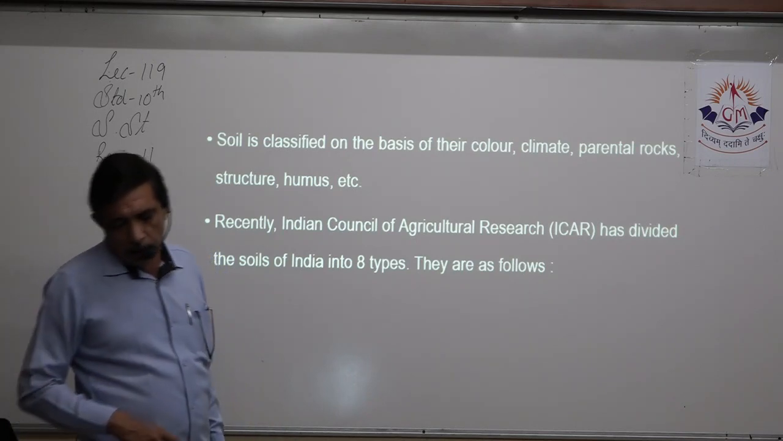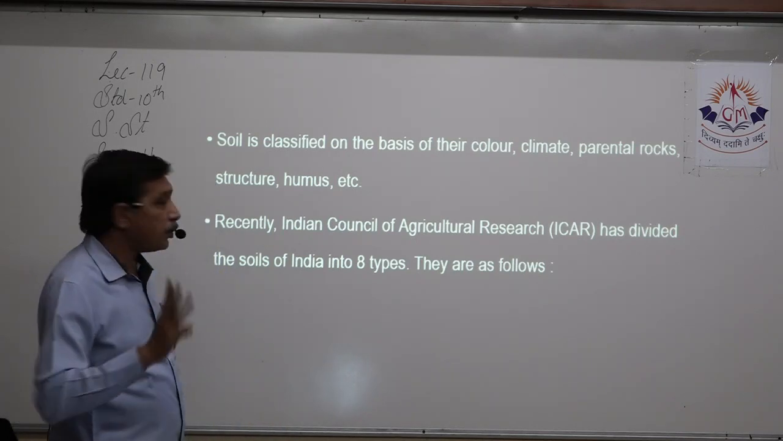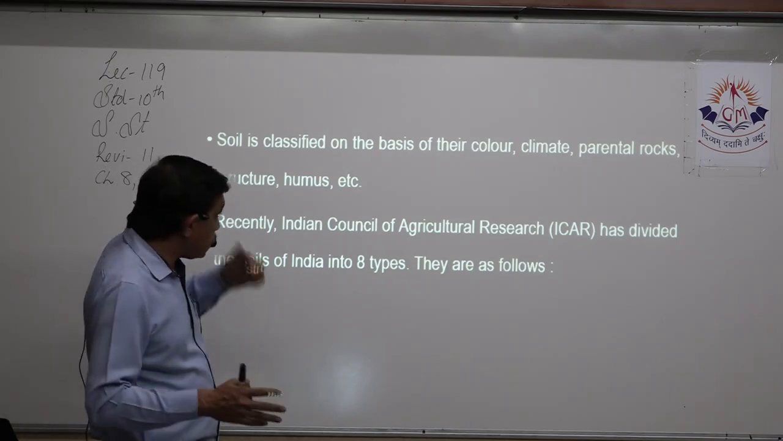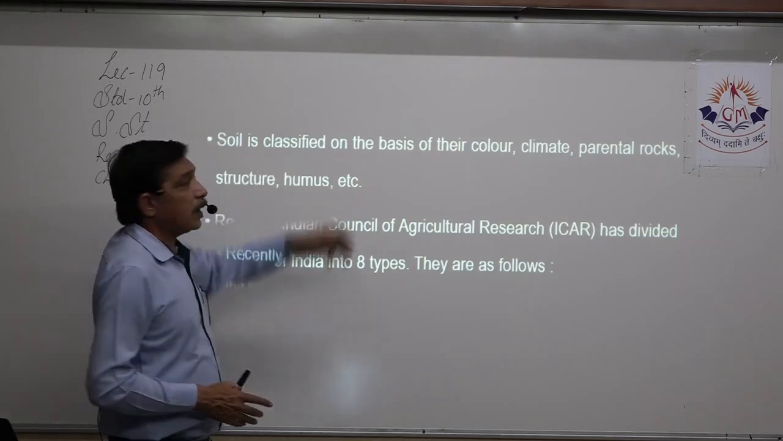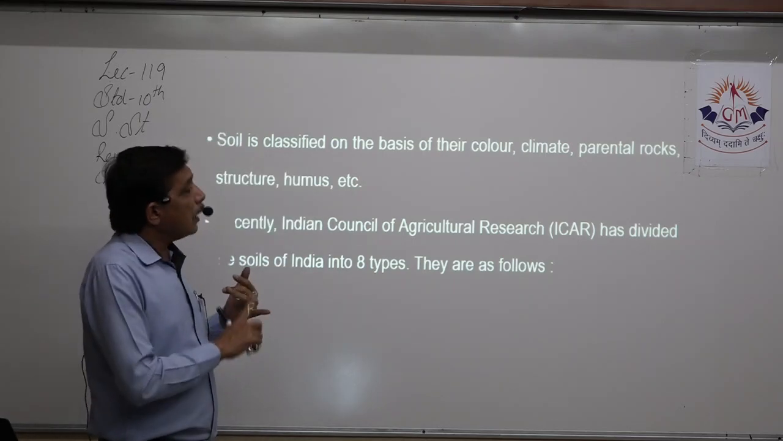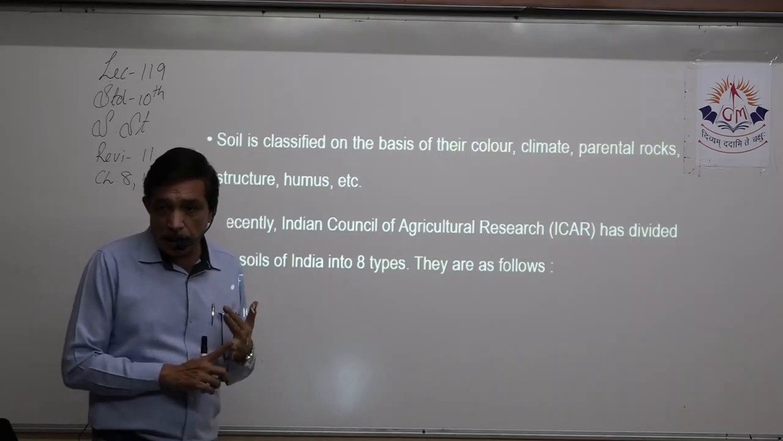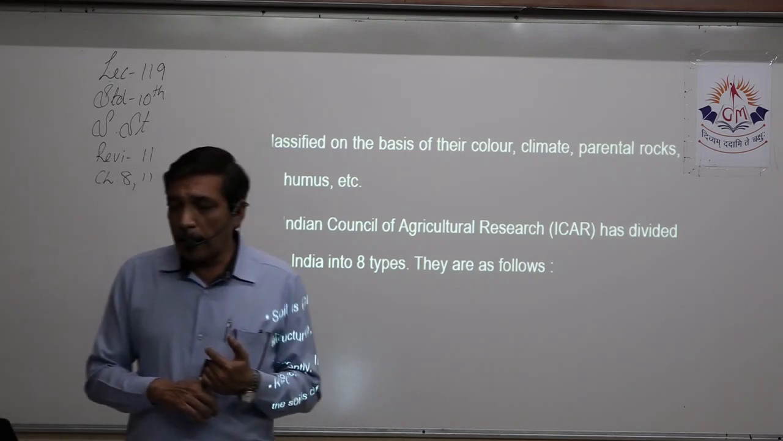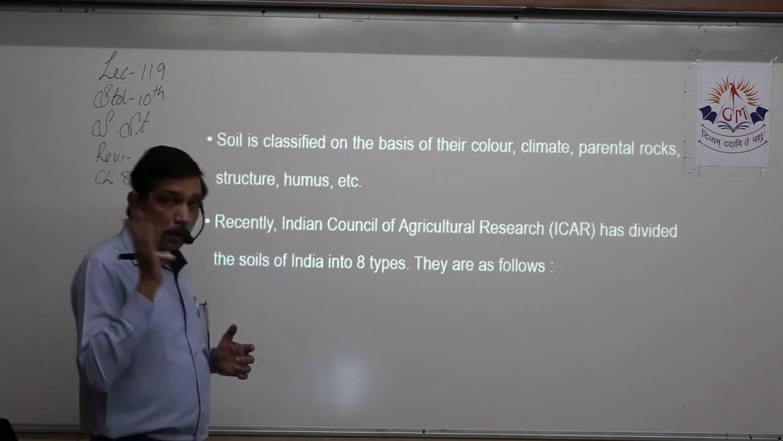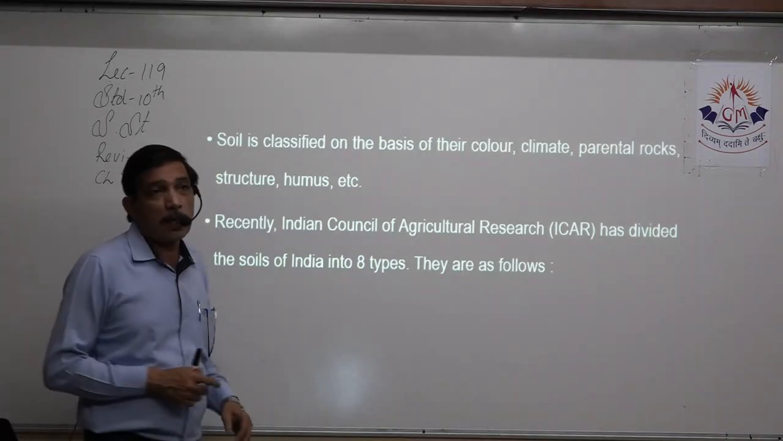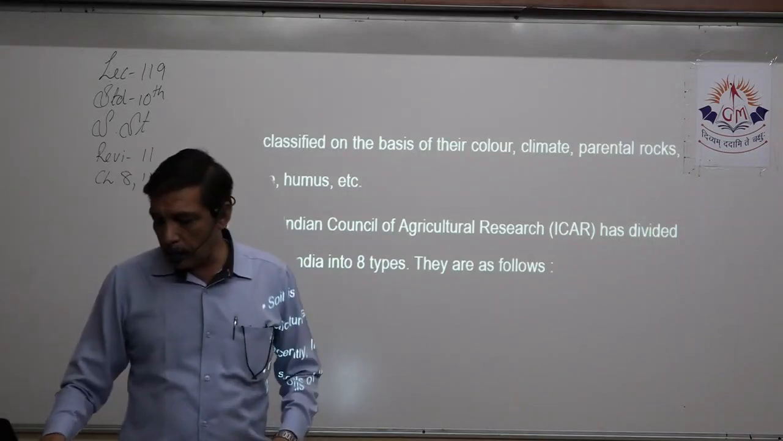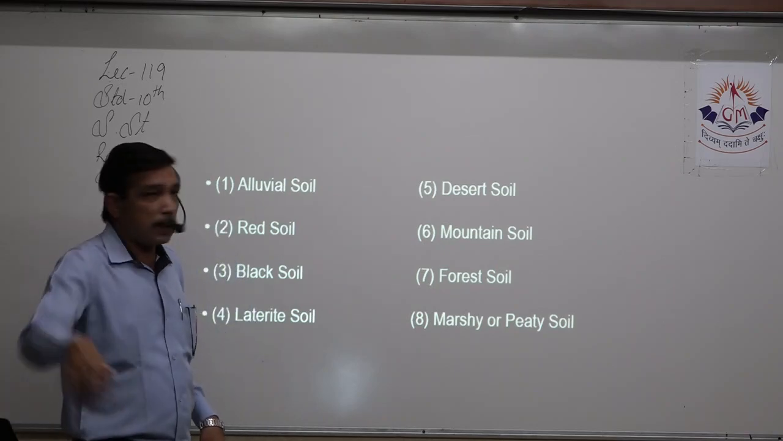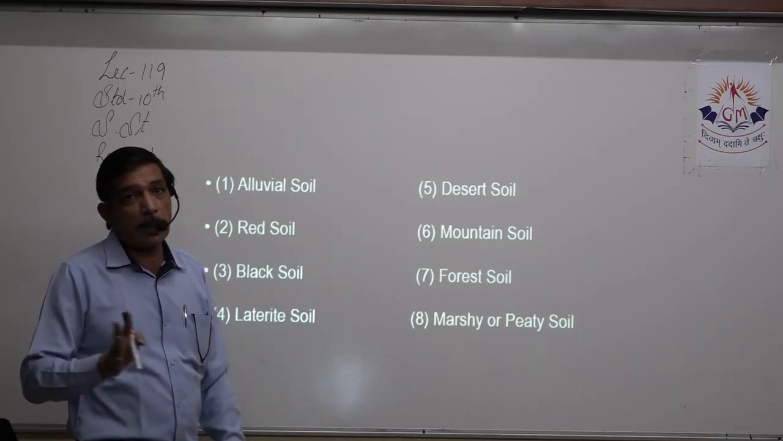Now types of soil. Now types of soil, this is a 2 mark question. It has only 3 points, but then also qualifies as a, you have to tell how is soil classified. So soil is classified on the basis of their color, climate, parental rocks, structure, humus, etc. Recently Indian Council of Agricultural Research, ICAR, we have learnt it in other chapter also, has divided the soil types into 8. Which are they? You have to give a list in paragraph form. Or you can make a simple list like this, 1 2 3 4, 1 2 3 4, like that. 8 names you have to write.